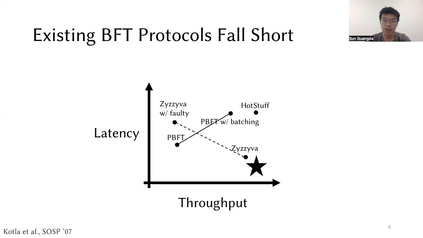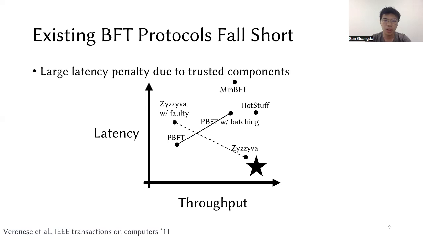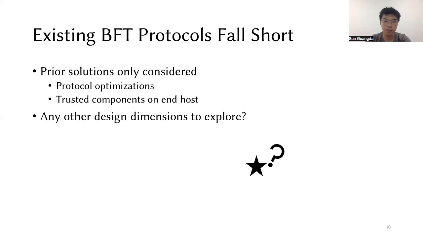The other BFT protocol, Zyzzyva, performs well, but only without any faulty behavior, which is usually not a valid assumption in blockchain systems. MinBFT tries to simplify the protocol and reduce overhead by leveraging a trusted component, and it suffers from a huge latency penalty due to the hardware limitation of the trusted component. In conclusion, the prior solutions only considered protocol optimizations and trusted components on the host, and we have other design dimensions to explore.